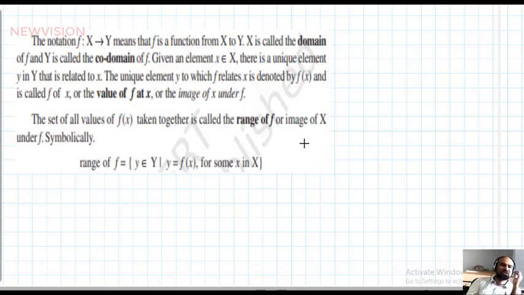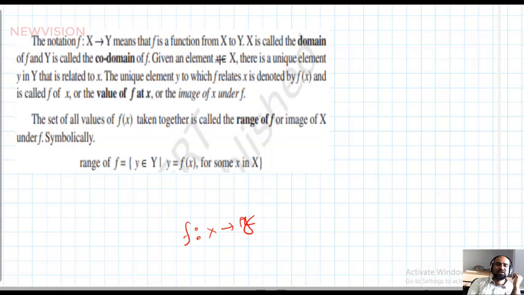Students, notation is important. The notation f: X → Y, we read as f maps X to Y, or f is a function from X to Y. The notation f: X → Y means that f is a function from set X to Y. X is called the domain of f and Y is called the codomain of f.